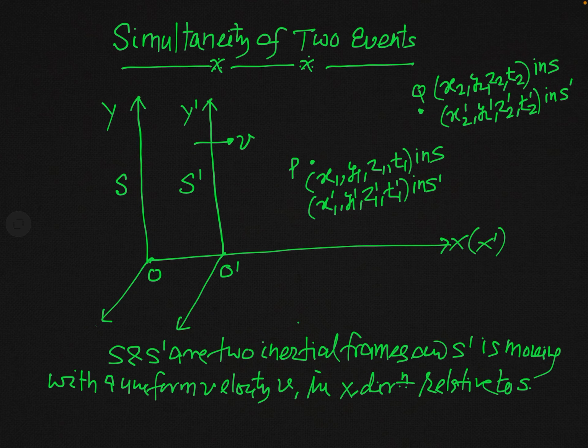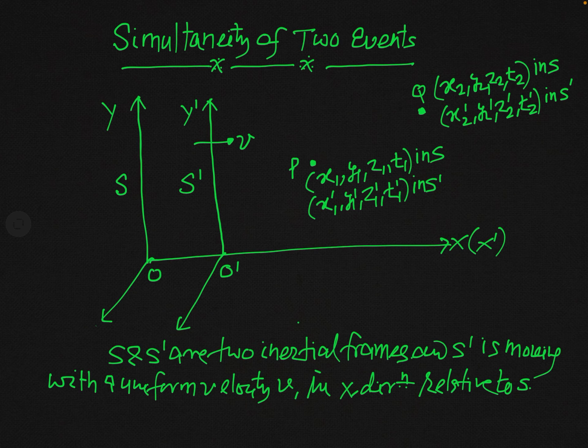Now let us consider that two events take place at two different positions. You can see this figure. The first event takes place at this point P, let us say, and the other event takes place at another point Q. It means both the events are not taking place at the same point, but at different points.